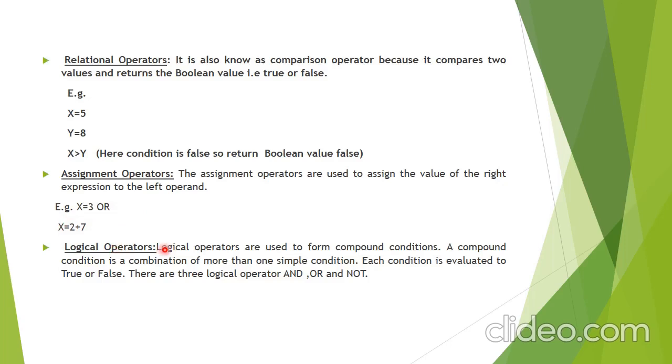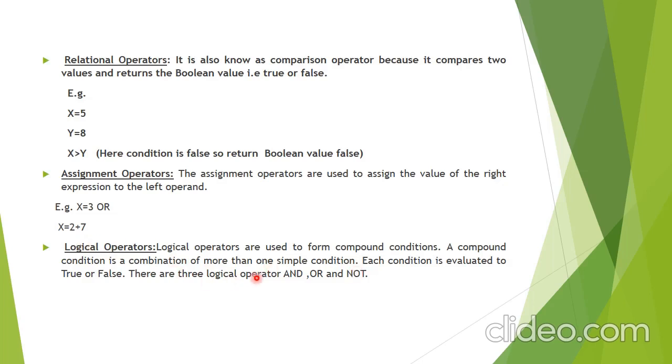Next is the logical operator. What is a logical operator? Logical operators are used to form compound conditions. A compound condition is a combination of more than one simple condition. Whenever we combine conditions using and, or, not, we use the logical operator.